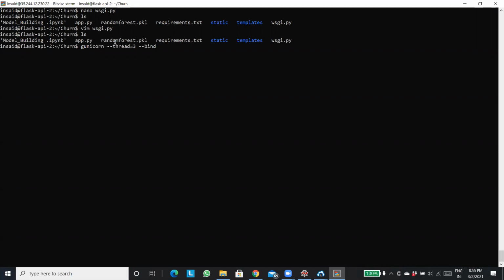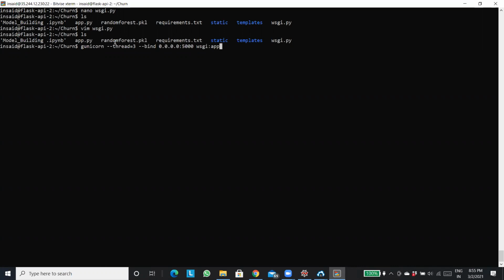That will do. Okay, 0.0.0.0 colon 5000. Then I'll have to mention my WSGI app. This command looks a bit complicated, but this is how you will execute your app using gunicorn.